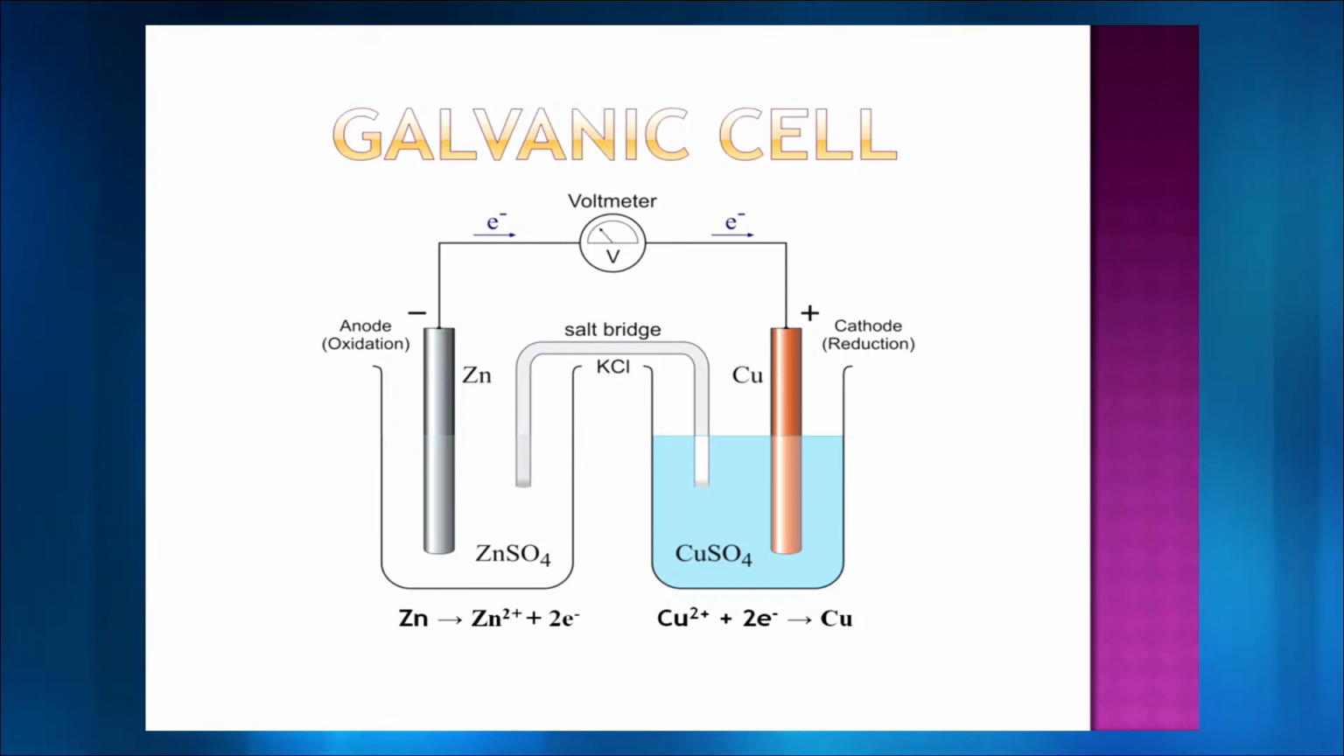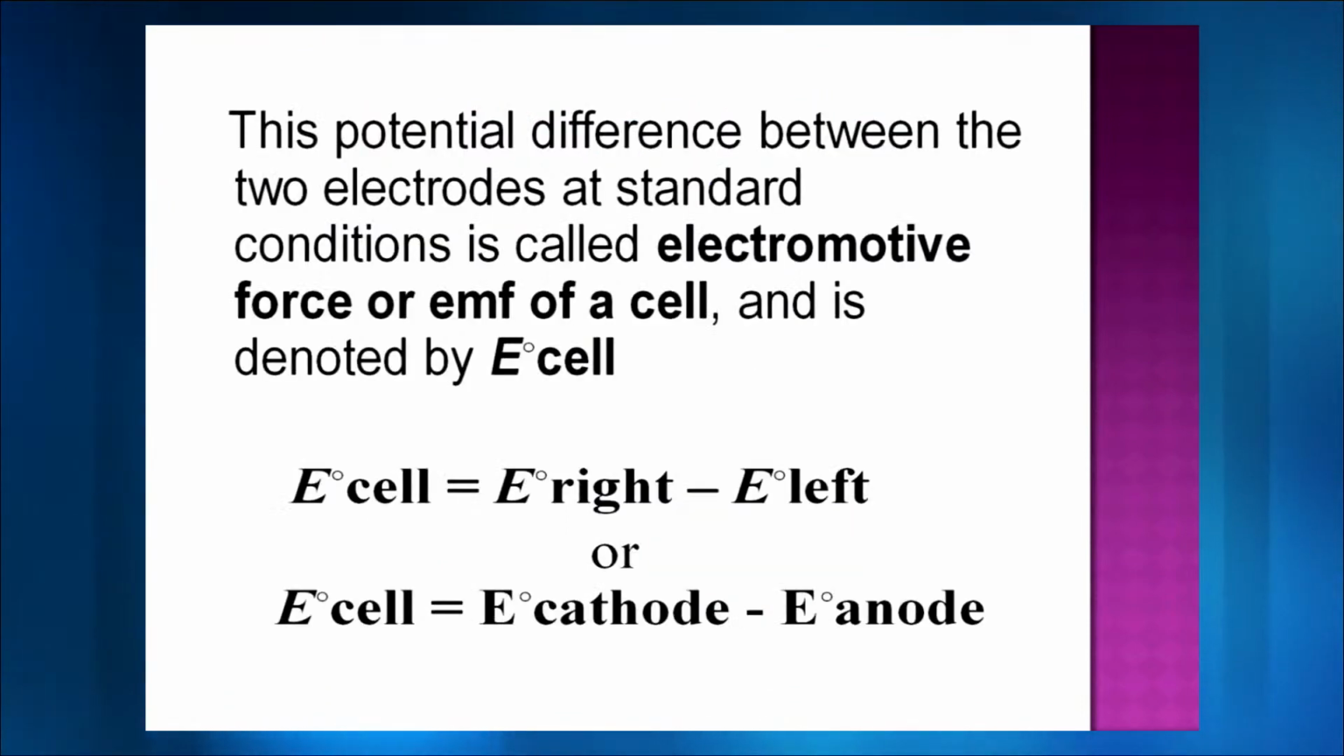So you still have the same thing. You have a zinc rod dipped in zinc sulfate solution. You have a copper rod dipped in copper sulfate solution. Voltmeter to measure the voltage. Salt bridge between the 2 containers to complete the circuit. And so we have a galvanic cell here.